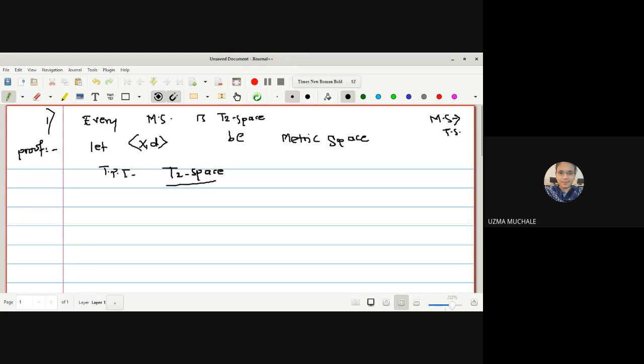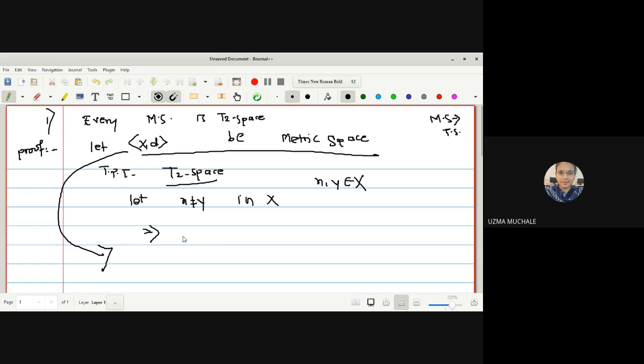Now if I want to prove any space to be a T2 space, I have to start with the assumption that I have two different points in capital X. Considering those points x and y belonging to capital X, I will take two distinct points, x not equal to y. Given that (X, d) is a metric space, one of the important properties of a metric space is that d of x, y is greater than or equal to 0.